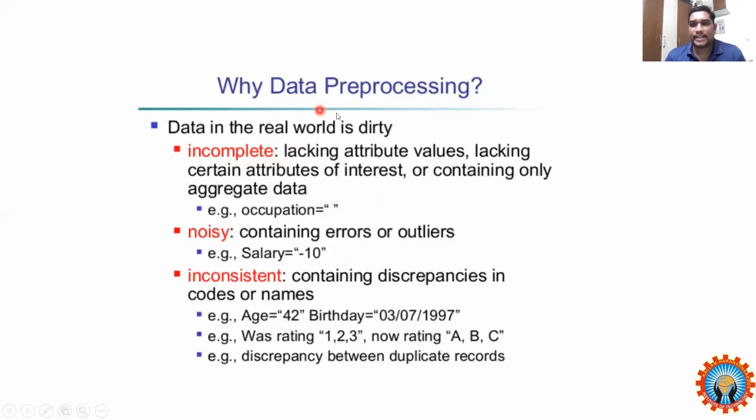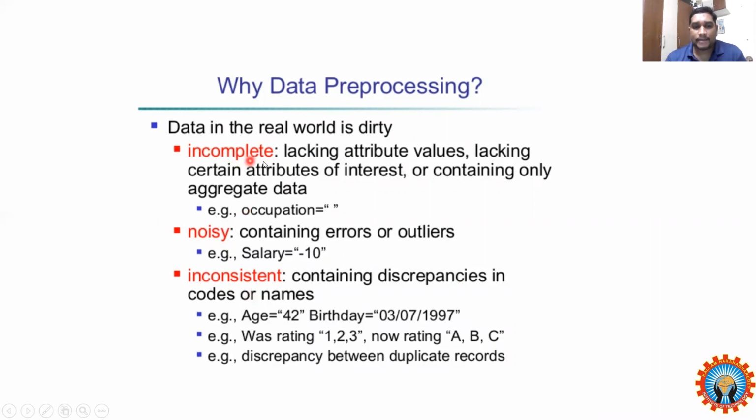Coming to why data pre-processing: data in the real world is dirty. That is, when you are integrating various types of databases and placing them into one platform called a data warehouse, the data collected from various databases is dirty. The term dirty is based on incomplete, noisy, and inconsistent.